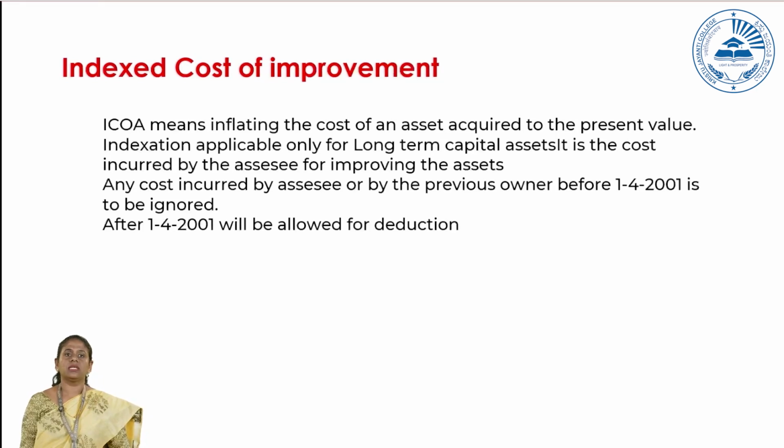The next is indexed cost of improvement, which is the cost incurred with the inflation cost added. Any improvement made before 1/4/2001 cannot be considered for calculation. Any improvement made after 1/4/2001 can be shown as a deduction.